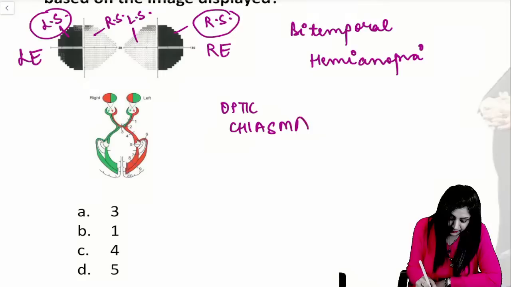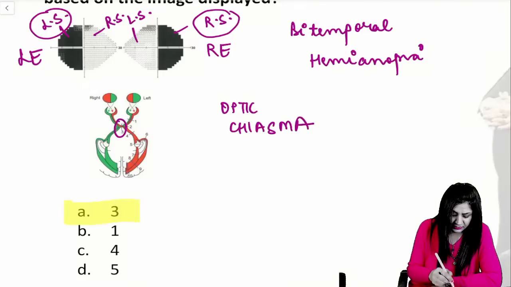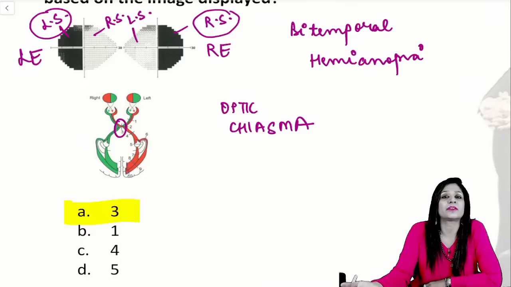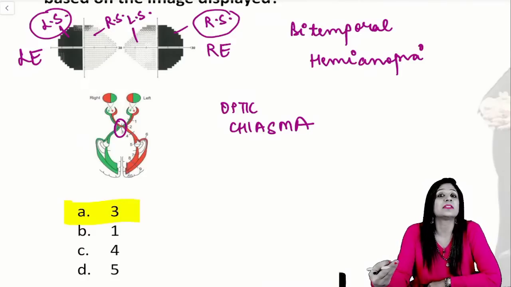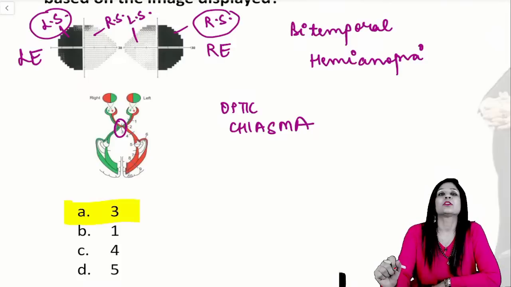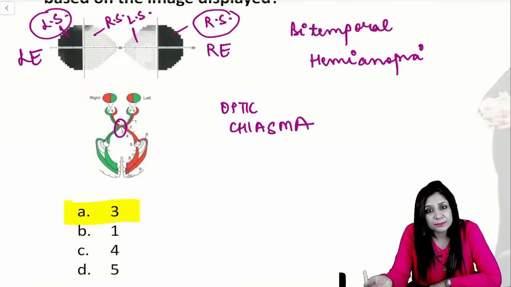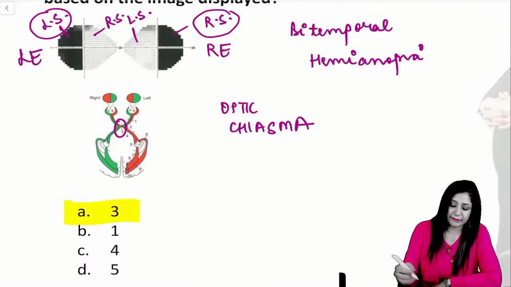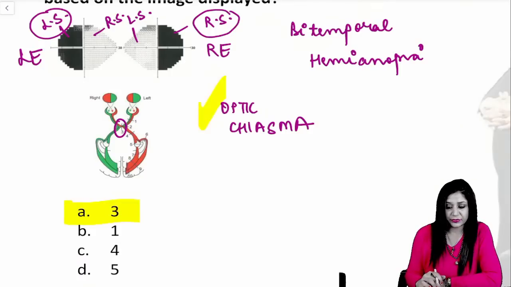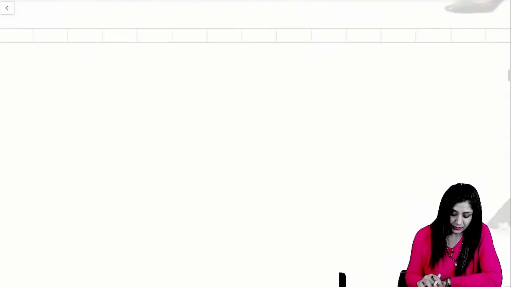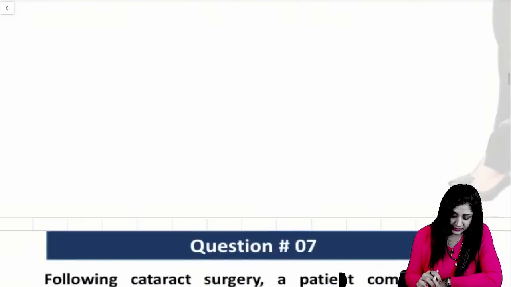And here the optic chiasma they have given as number 3. Therefore the answer is number 3. The answer is simple, optic chiasma. Chiasma means the crossing over. Crossing over takes place in the nasal fibers. Nasal fibers will lead to bitemporal hemianopia, and therefore the answer is number 3 here. Right? Now coming to the next question.